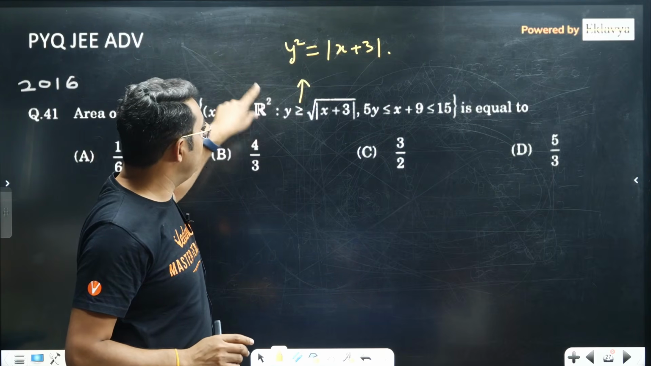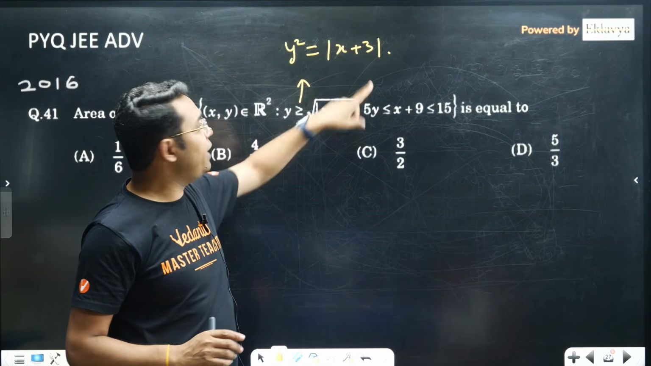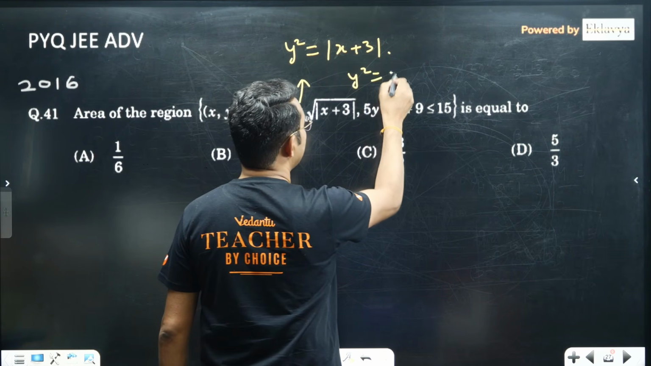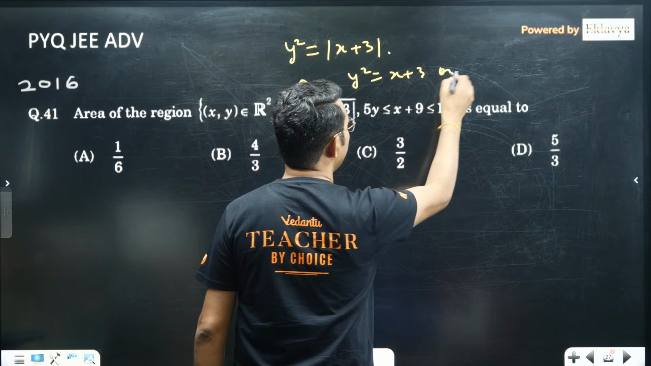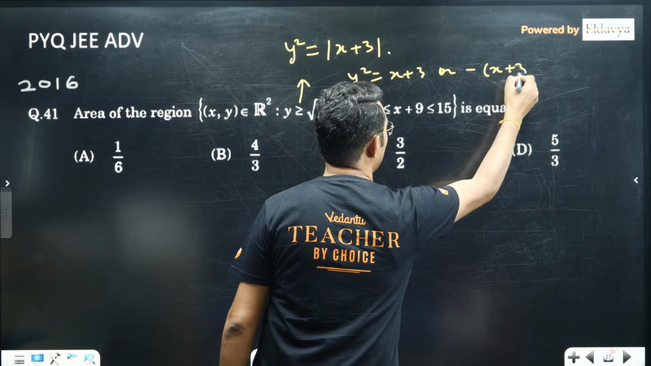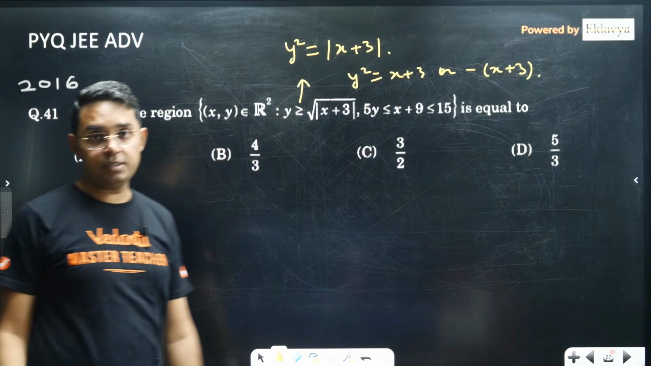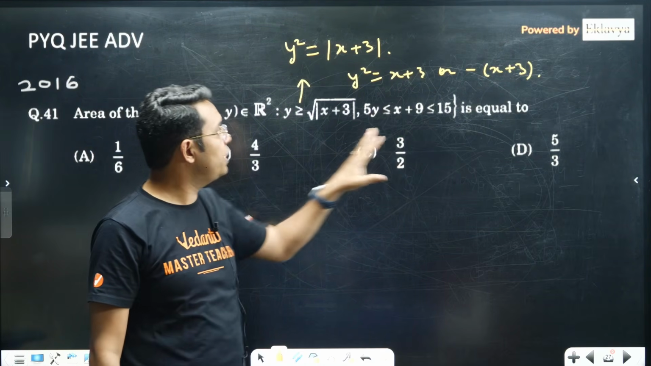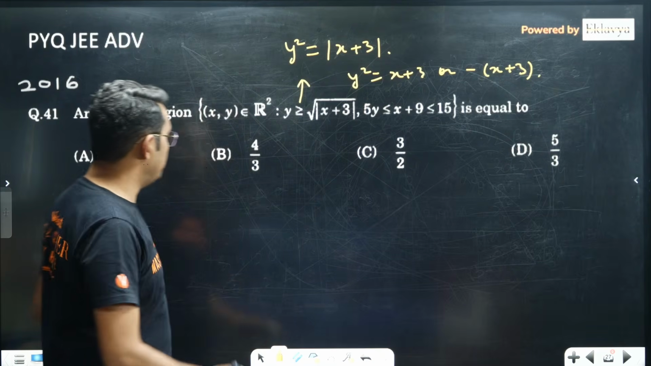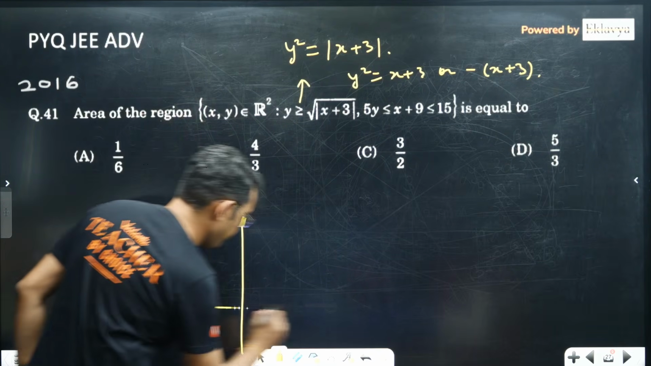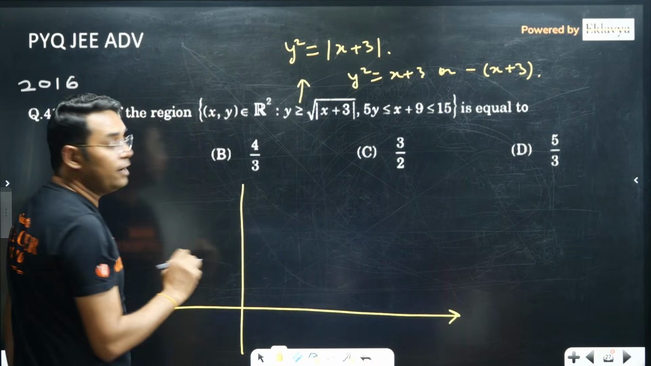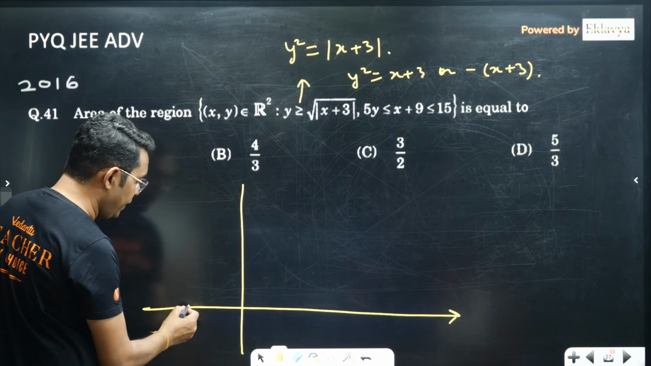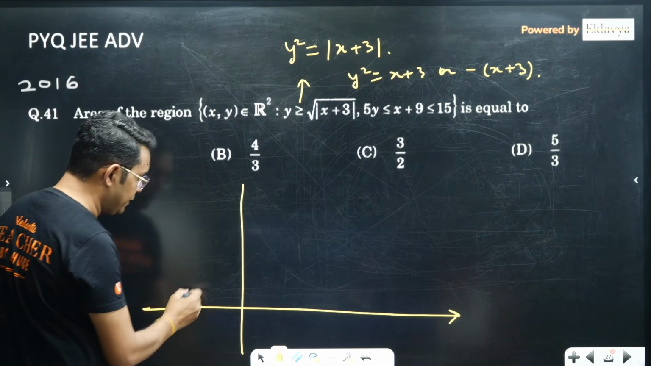So before I do it, y square is equal to mod x plus 3. That means y square can be x plus 3 or it can be minus of x plus 3. Don't get confused, minus x plus 3 may not be negative. It depends upon your value of x. So if I draw y square is equal to x plus 3, this diagram would be a right opening parabola whose vertex will be at minus 3. It will be like this.